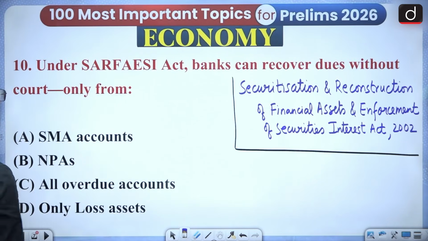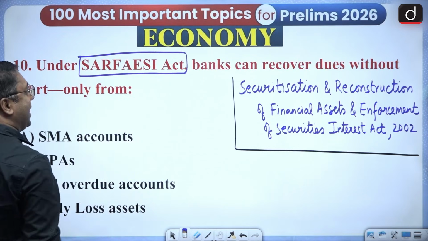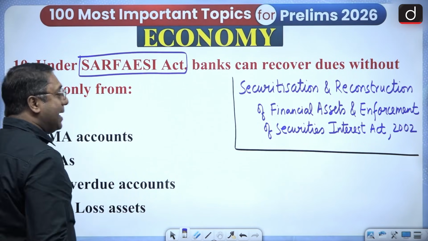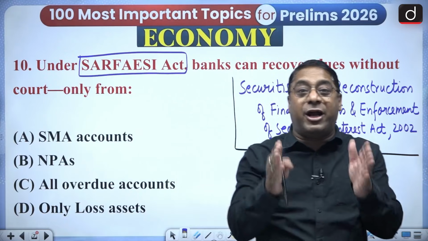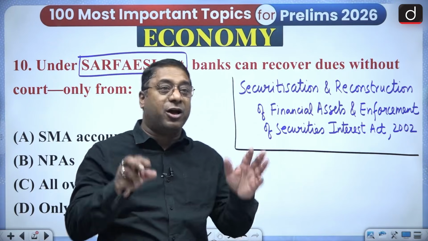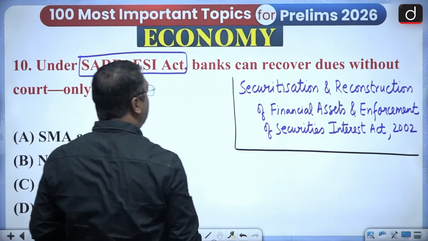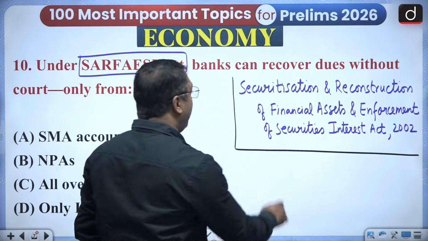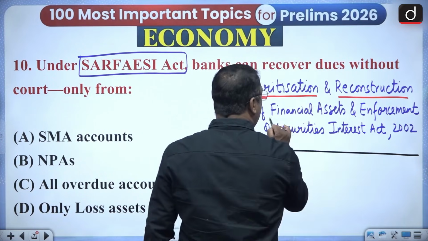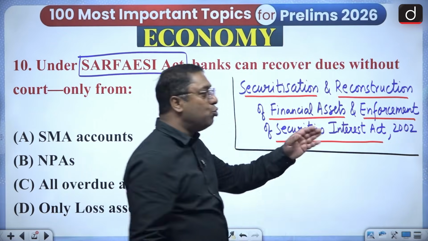Then there is this particular act. Yesterday I named it, and I said that this is a private recovery agent for the banks. It is SARFAESI. SARFAESI is the Securitization and Reconstruction of Financial Assets and Enforcement of Security Interest Act, 2002.